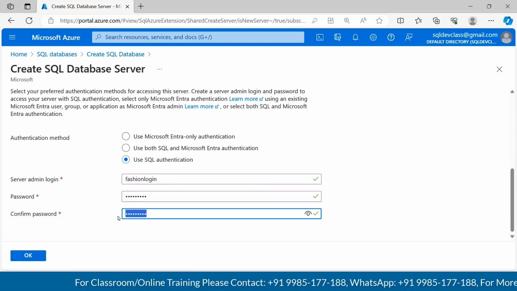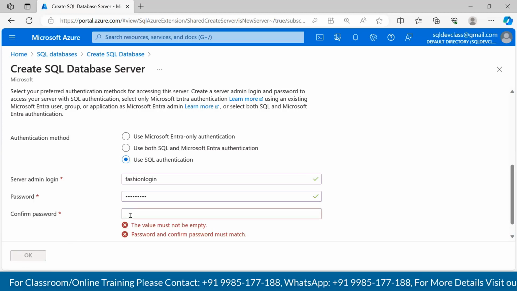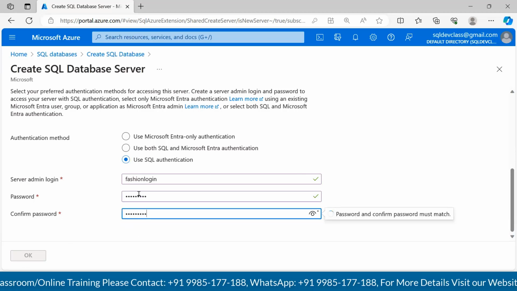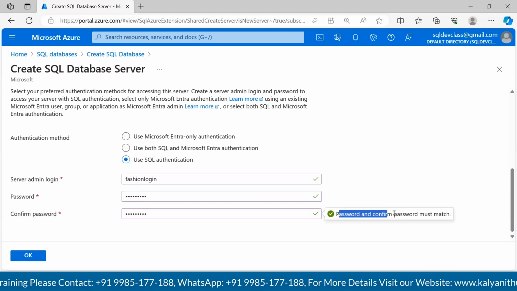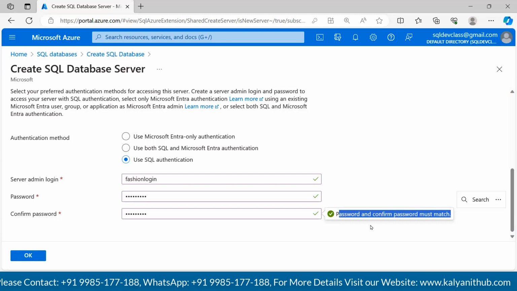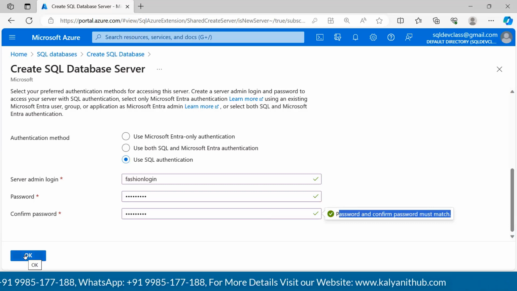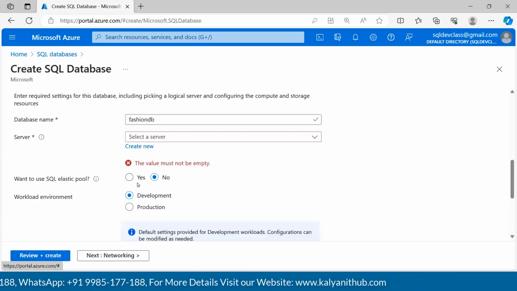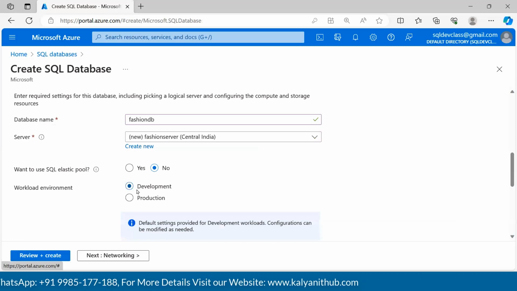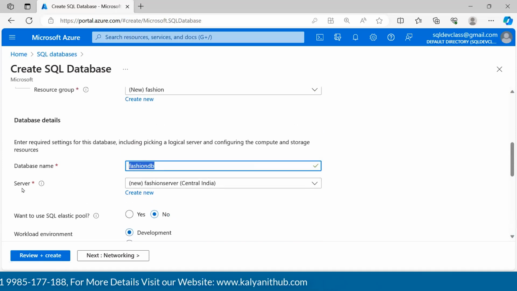See, in this case, let me remove it. You can notice here the OK button is disabled. As and when I enter the password and each and every validation is correct, see here, password and confirm password must match. In this case, it has matched. So now we got the OK button. Let me click on OK. We have just entered details about the server, right? So now you can notice our database is FashionDB and our server is going to be Fashion Server.